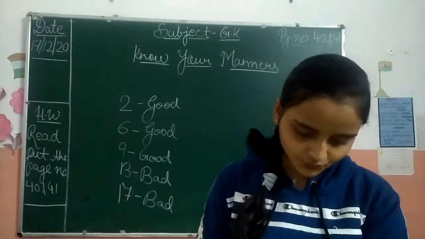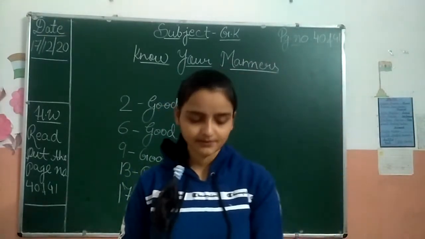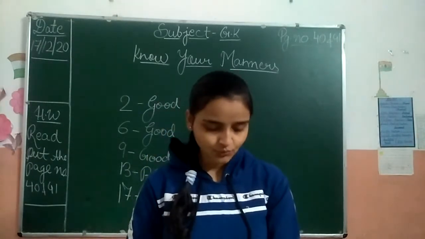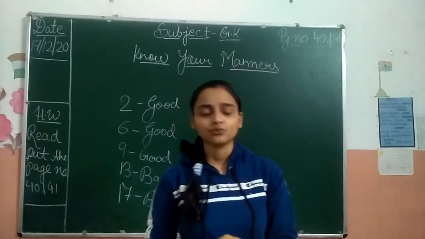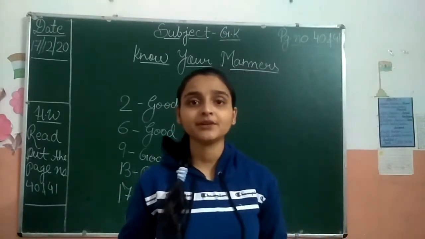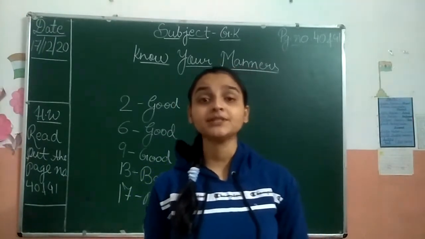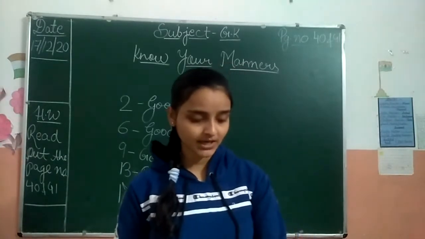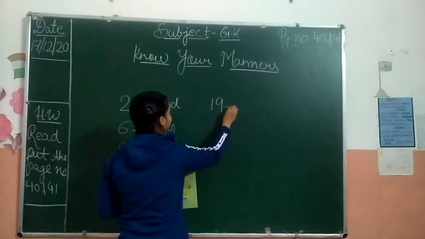Now comes to 18 number. What is this? This is a shopping mall. Okay. In 19 number, you help your uncle carry the shopping. When you go for the shopping, a lot of bags will be there now. So when you take those bags from the uncle, is it a good habit or bad? It is a good habit. Okay. So in 19 number, write down good.